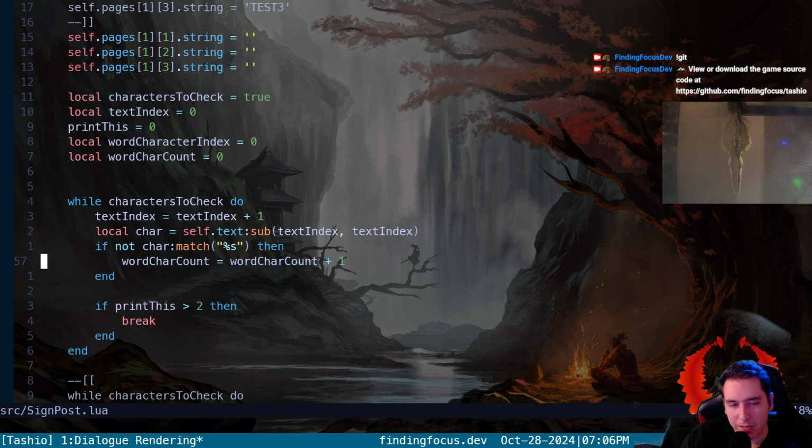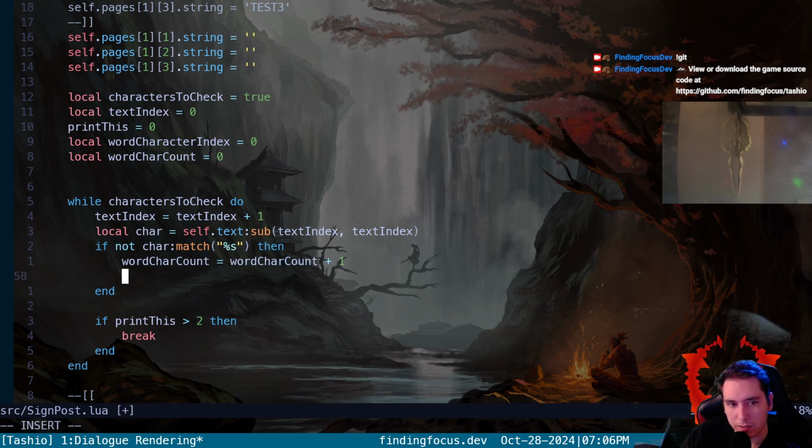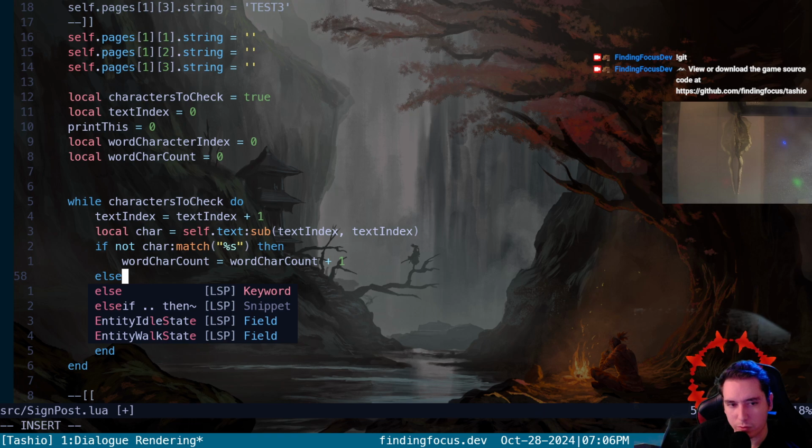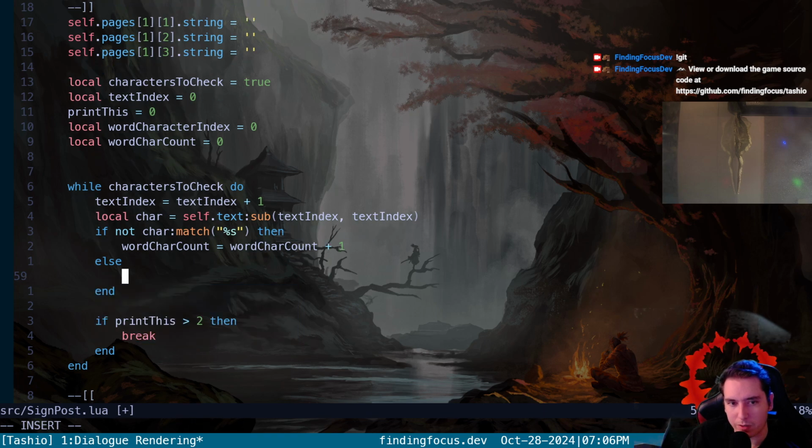So it's not until this else becomes true that we have found another space. But we also have to take into account if we give a string called hi it doesn't end with a space. So we need to be able to trigger the end of the text.